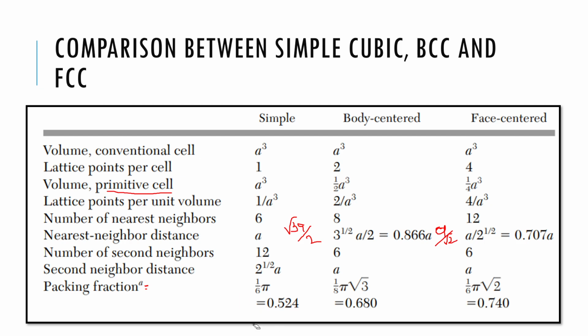From these relations we can get the packing fraction as the volume occupied by every atom in the unit cell divided by the total volume of the unit cell. In a similar way, we get it for BCC and FCC.